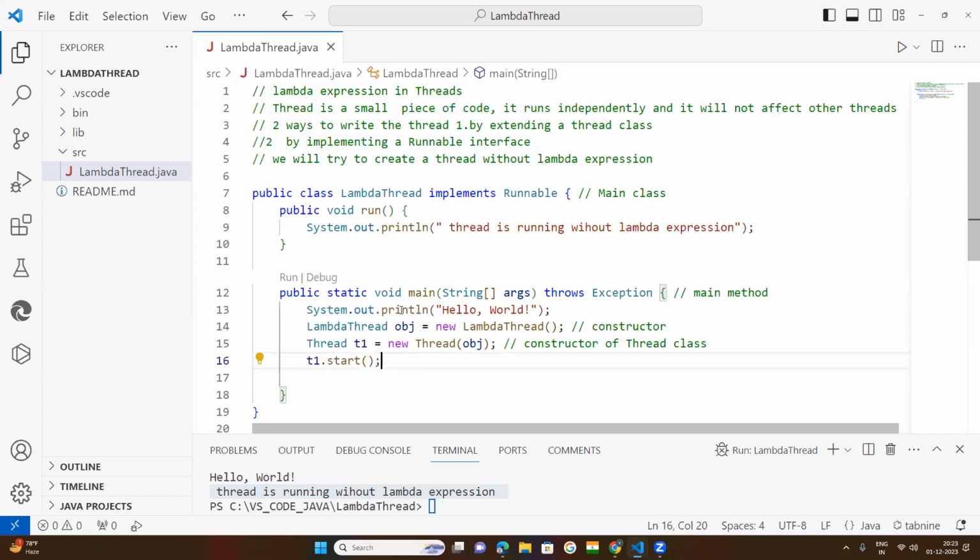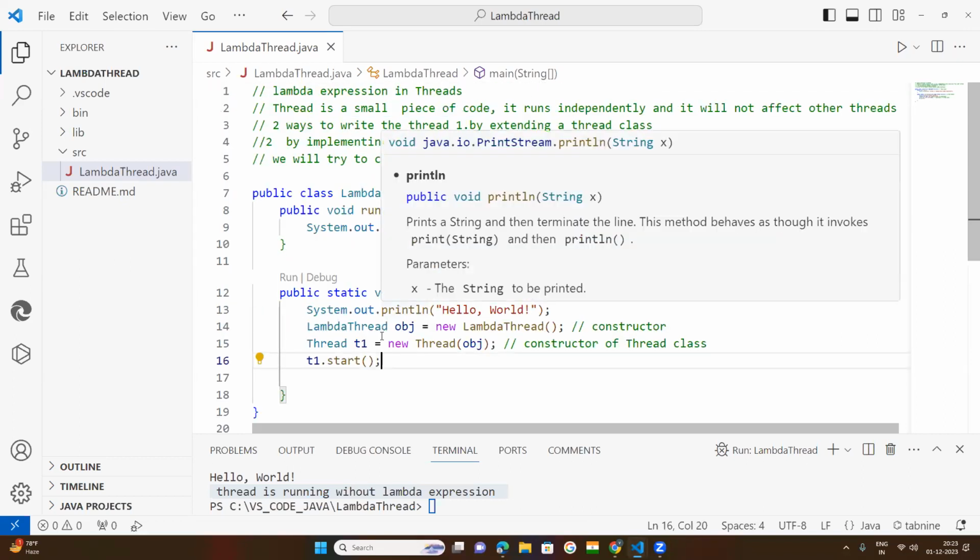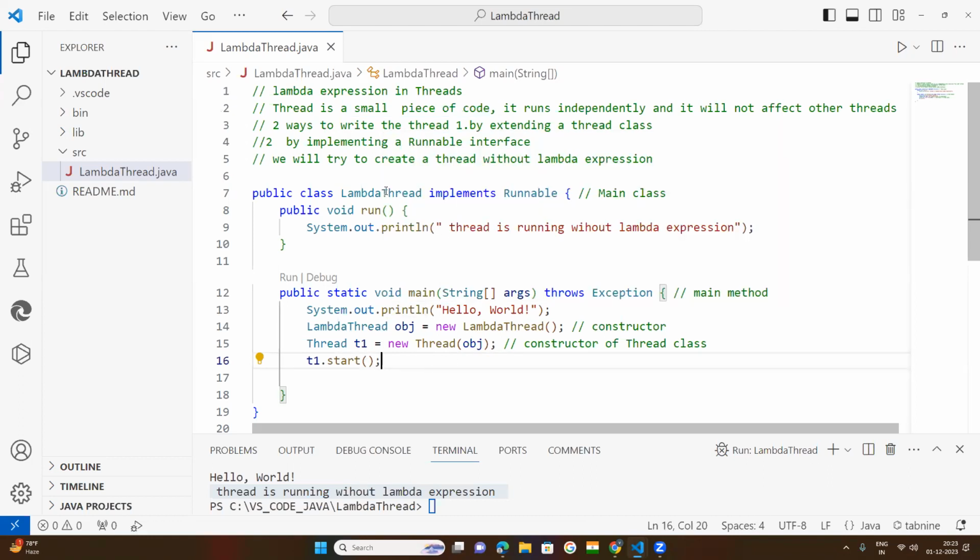The thread is created, but here we actually need the lambda expression. The main use of lambda expression is to shorten the code. Shortening the code means writing less code.